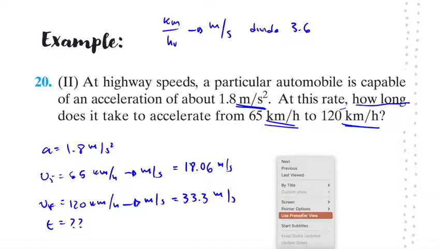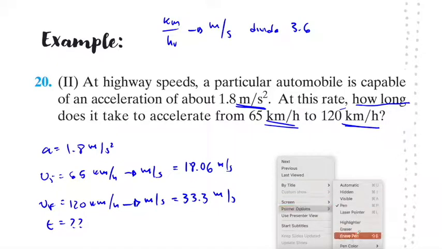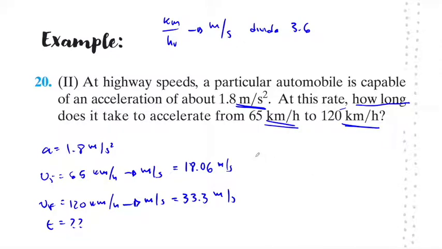So if I want to solve this problem, I just go ahead and say, all right, I have final velocity, initial velocity, and acceleration, but I need time, so I will be using this formula.